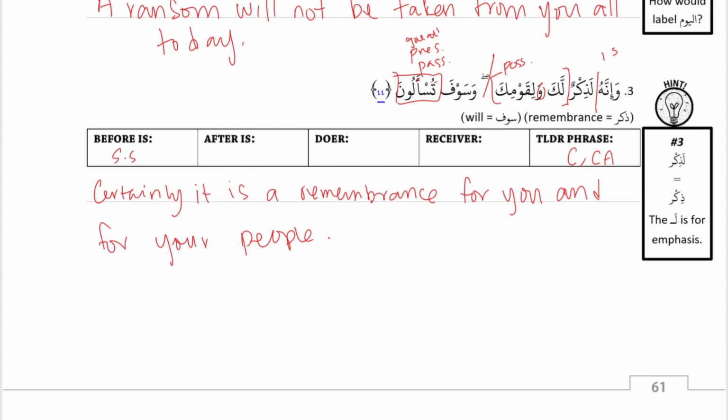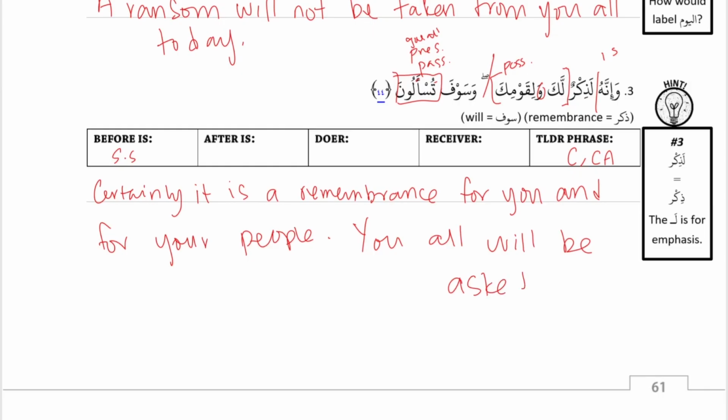Yeah. So this is a present passive. So we say subdoer is action. So you all are asked, but sofa means will. Right? So you all will be asked. Good, will be asked. All clear? Okay. Number 4. أم خلقوا من غير شيء أم هم الخالقون.